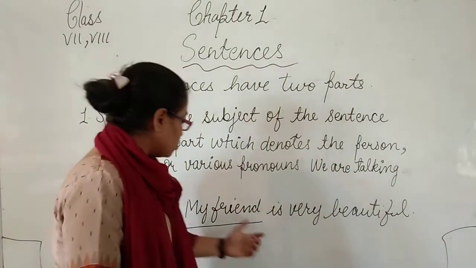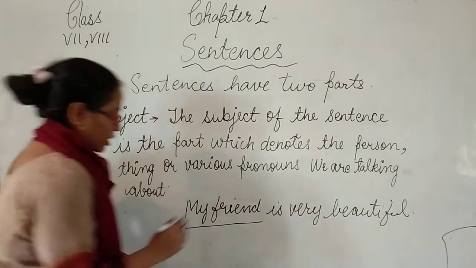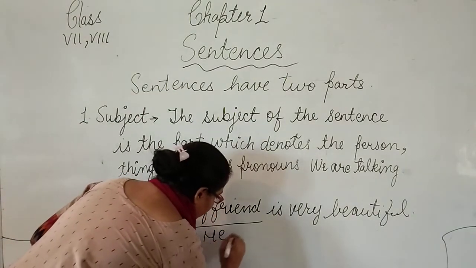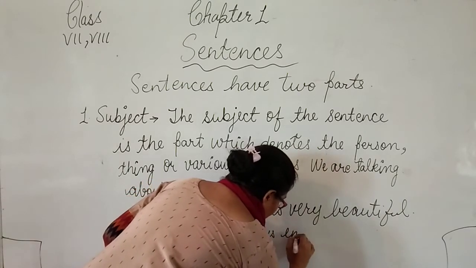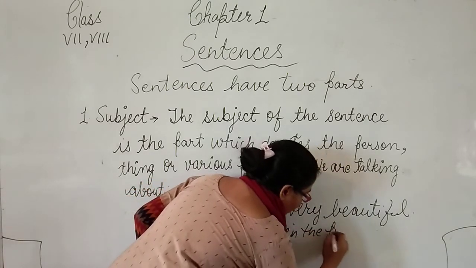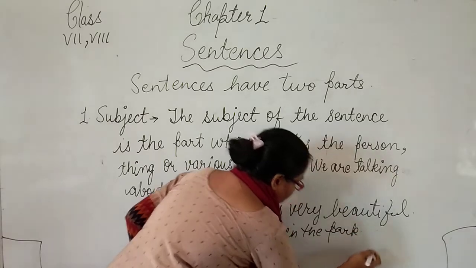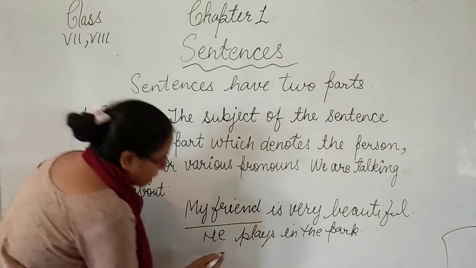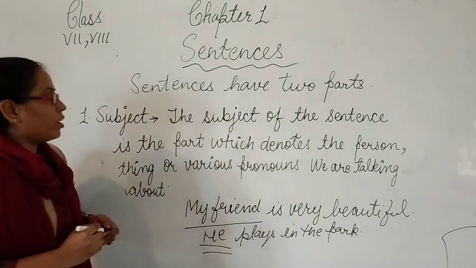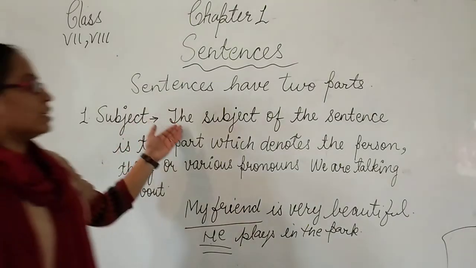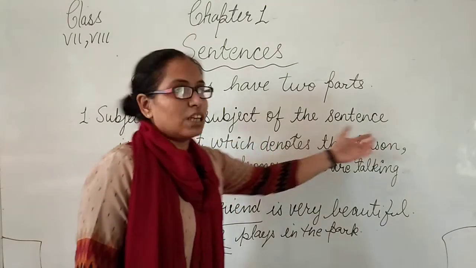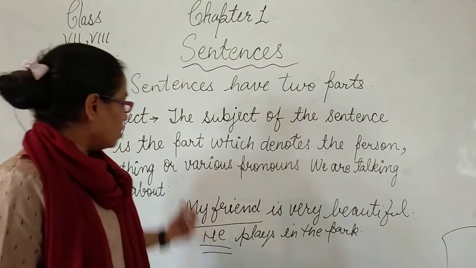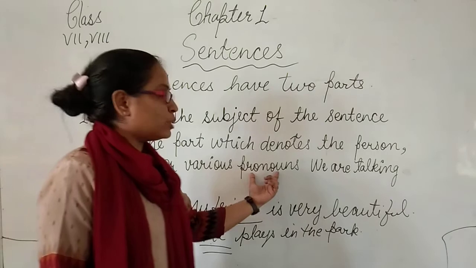Next, "He plays in the park." The subject here is "he." So according to the grammar definition, the subject of the sentence is the part which denotes the person, a thing, and the various pronouns.